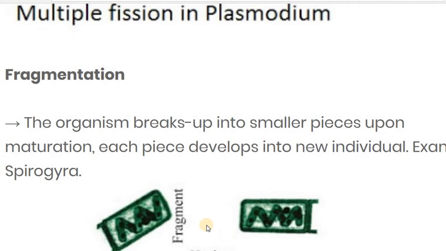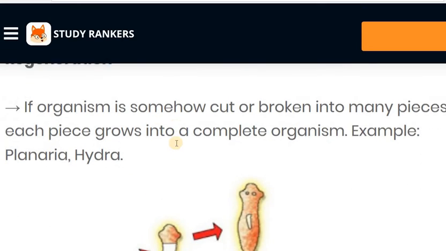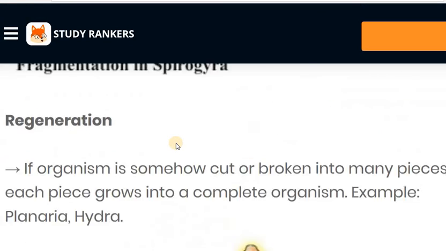Then whatever the broken part, here you can see, this is one piece of the Spirogyra. It is a mature one. Whenever it is broken down from the middle, it works as an individual, and again it gives rise to another cell and develops. So this kind of asexual reproduction is known as the fragmentation process, and this is generally seen in the Spirogyra. The next type of asexual reproduction is regeneration.